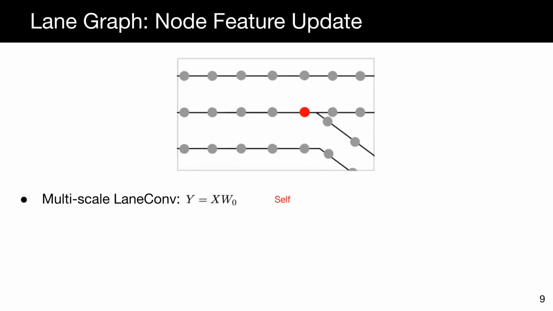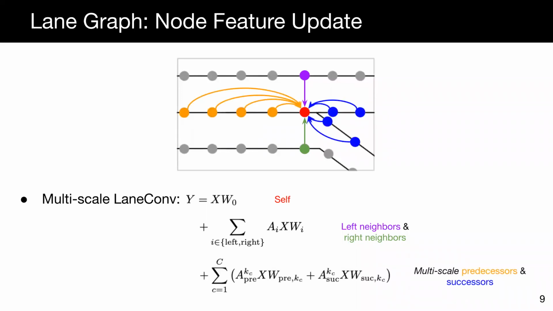Lane convolution consists of 3 parts of features. The first part is the self-node feature update, where X denotes the node feature matrix and W denotes the convolution weights. The second part is neighboring feature aggregation, where A_i denotes the adjacency matrix for each connectivity type. This part helps the node to see left and right lanes to understand the lane change behavior. The third part is predecessor and successor feature aggregation. We make it multi-scale as we need to plan for a long future horizon for vehicles along the lane.